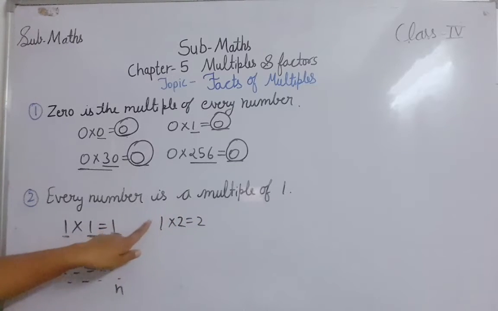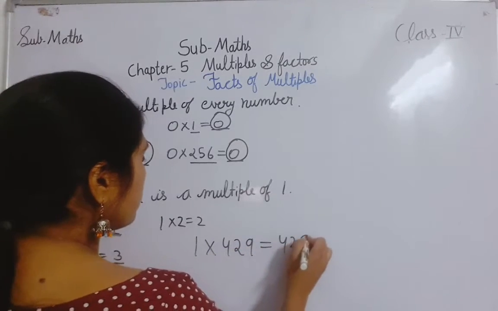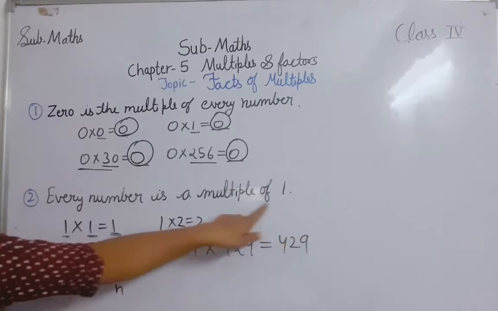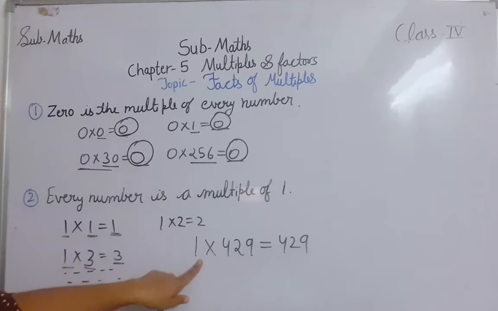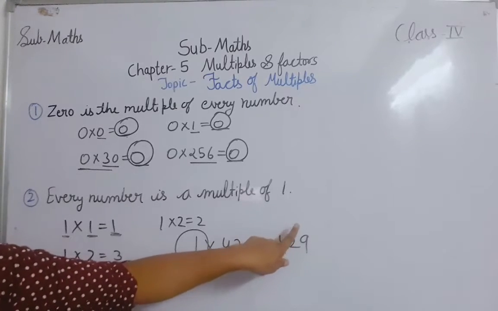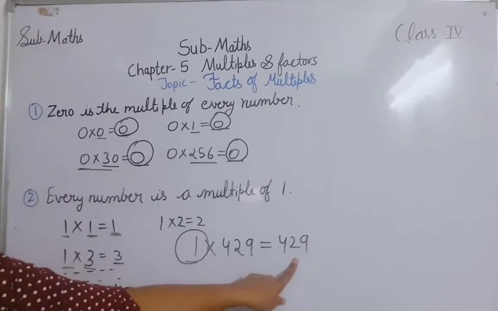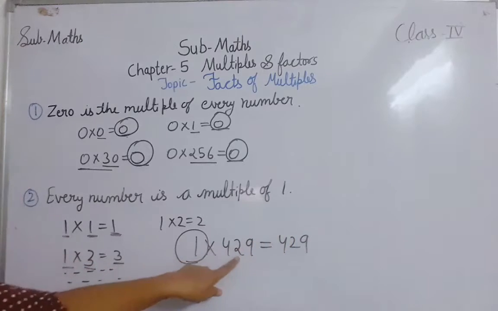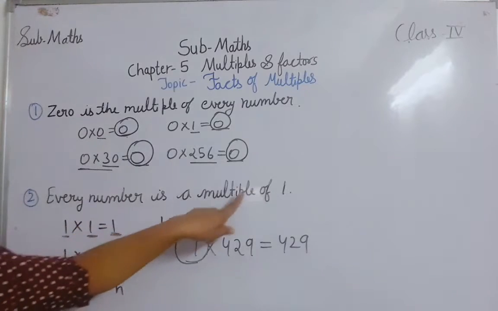Here 2 is a multiple of 1. If I am multiplying here, so 429 is a multiple of 1. So every number is a multiple of 1. Clear? Every number is a multiple of 1, because when we multiply any number with 1, you will get the number itself, the same number. You can take 1, 2, 3, 4, 5, any number. If you multiply any number with 1, you will get the number itself. So what we can say is every number is a multiple of 1.